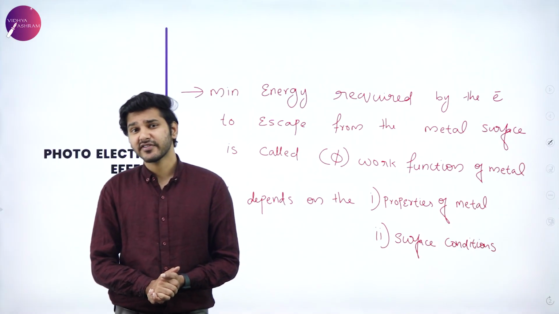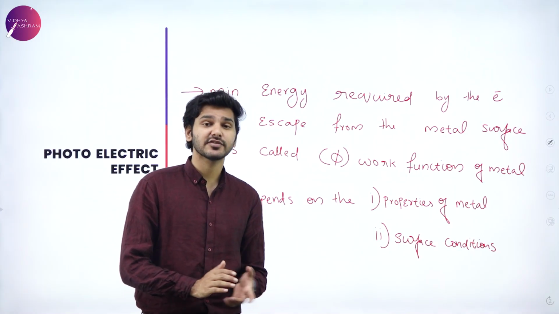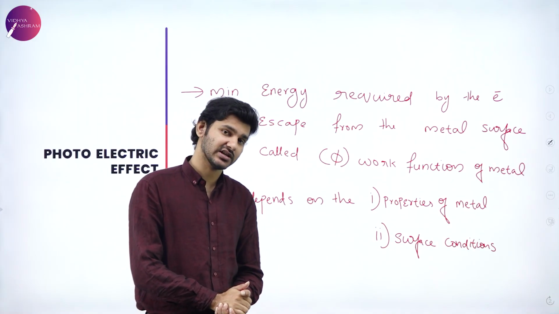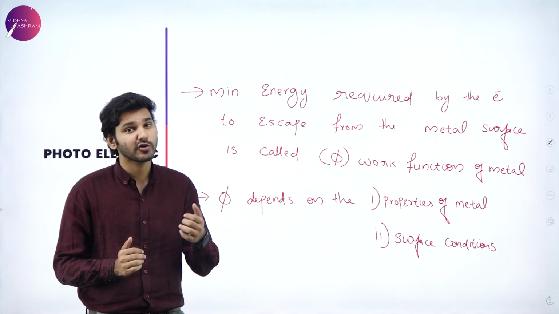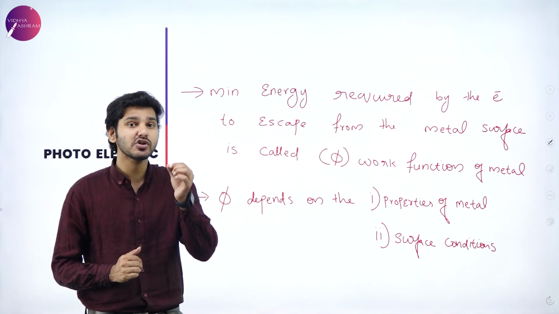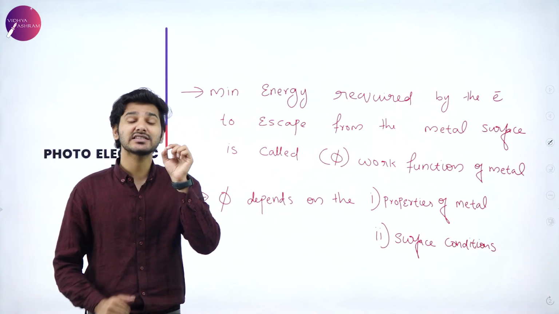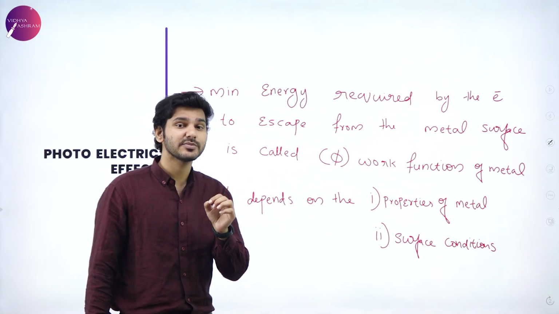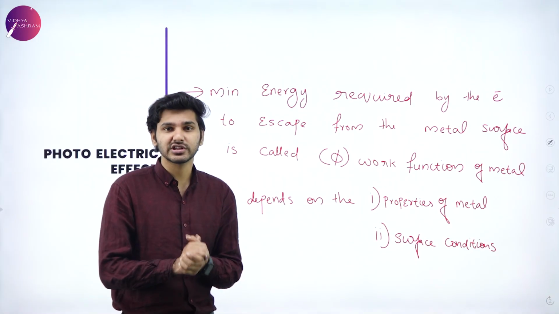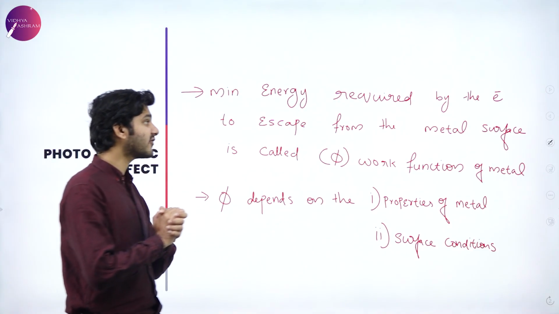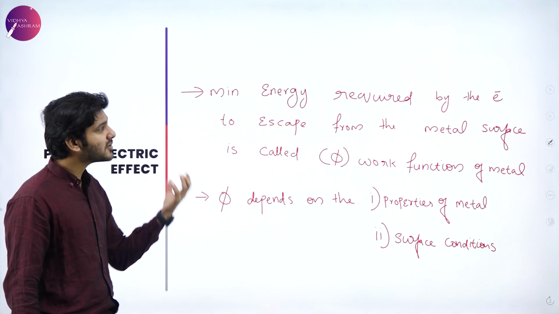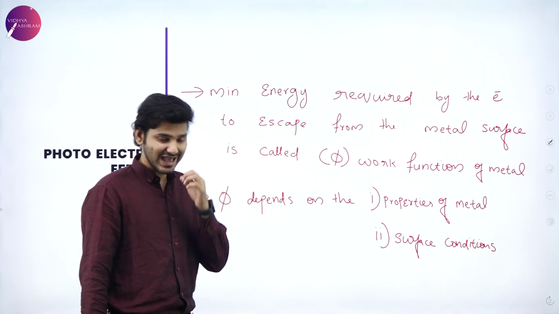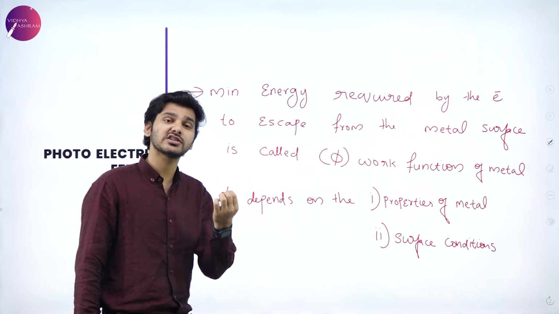Again, photoelectric effect is the phenomenon in which, when light of suitable frequency incidents a metal surface, an electron is subsequently ejected. Now, there are certain conditions for that phenomenon to occur. The first thing you have to know about this effect is that there is a particular term which gives relevance to it, and that term is work function. So who is doing this work and what is this work function? Work function is explained as the minimum energy that is required by the electron in order to escape from the metal surface. This is known as the work function of the metal.